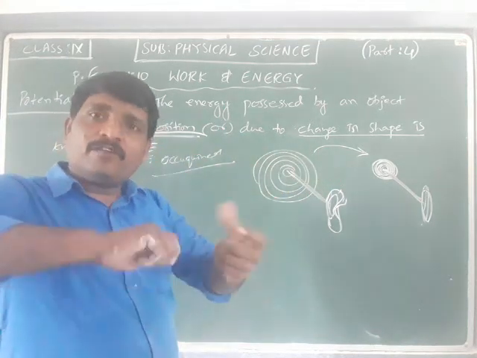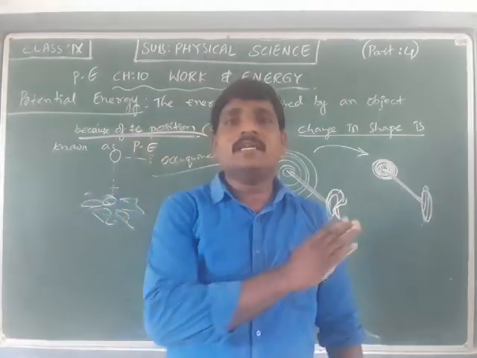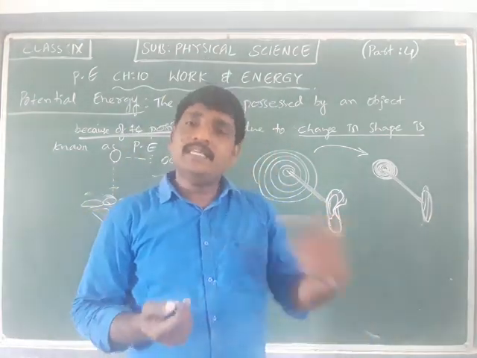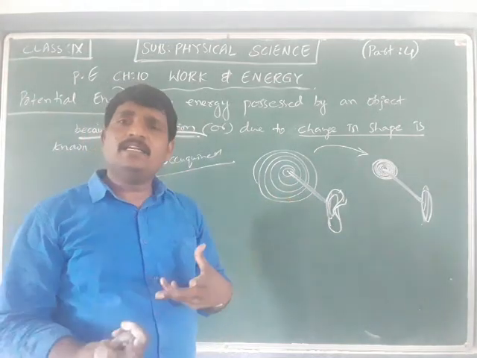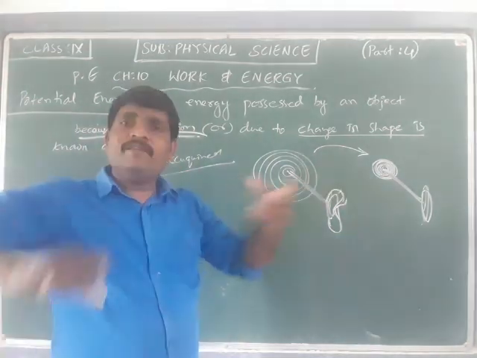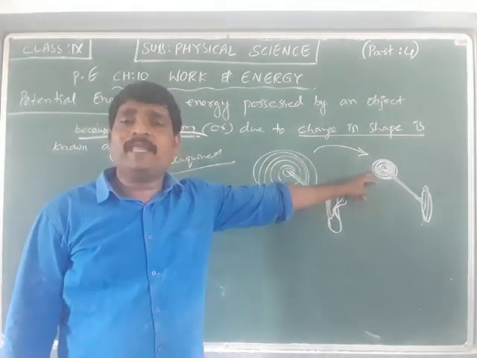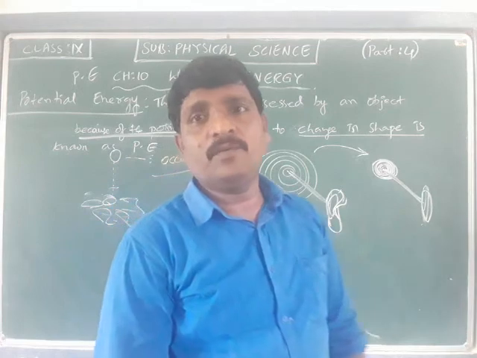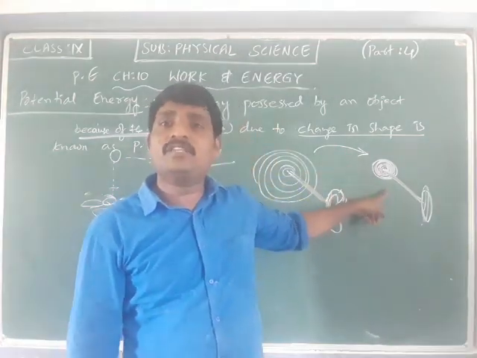After rotating, if you keep that toy car on the floor, the toy car is able to move to a certain distance. The same toy car, before rotating the key, doesn't move, but when we rotate the key and change the shape of the spring, the toy car is able to move. So the toy car is acquiring energy due to the change in the shape of the spring.